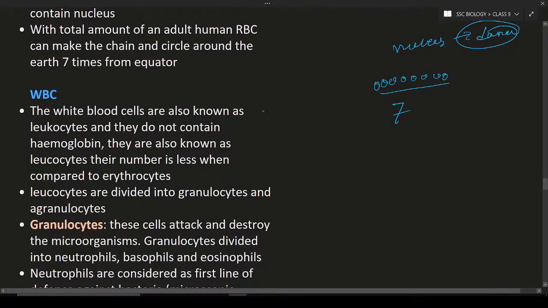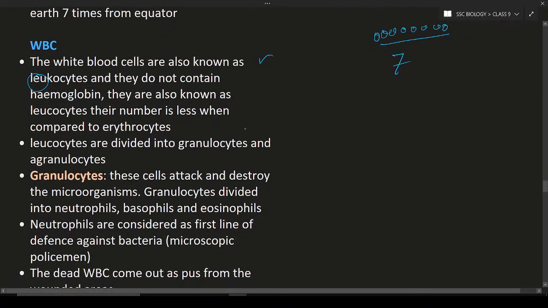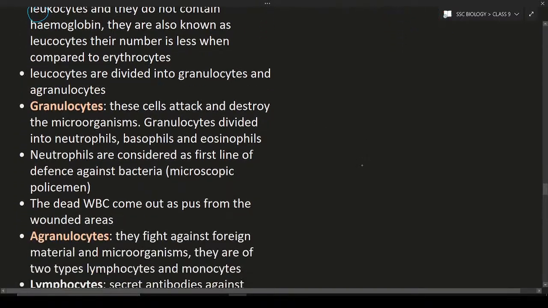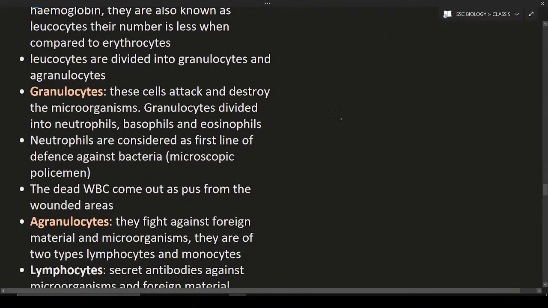Next is WBC. This WBC is a white colored blood cell. They are also known as leukocytes. Leuco means white, and cyte means cell. Here they do not contain hemoglobin. Due to the absence of hemoglobin in the WBC, they appear white in color. Erythrocytes are also known as RBC.